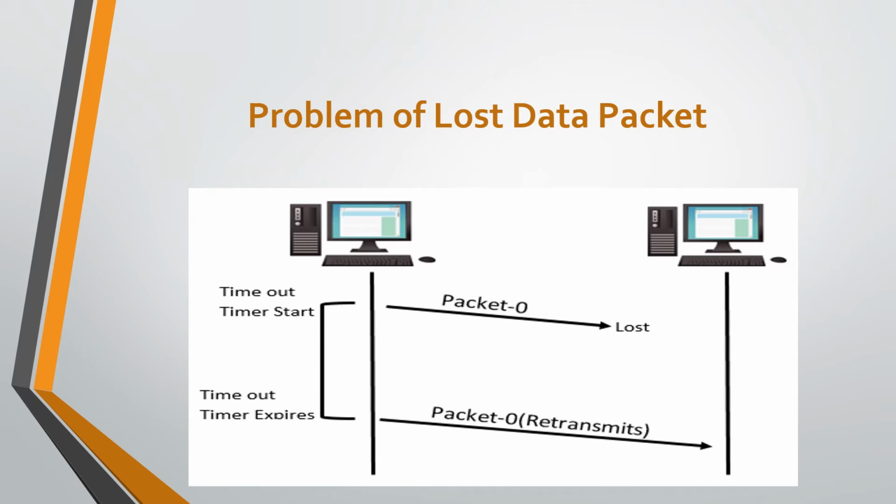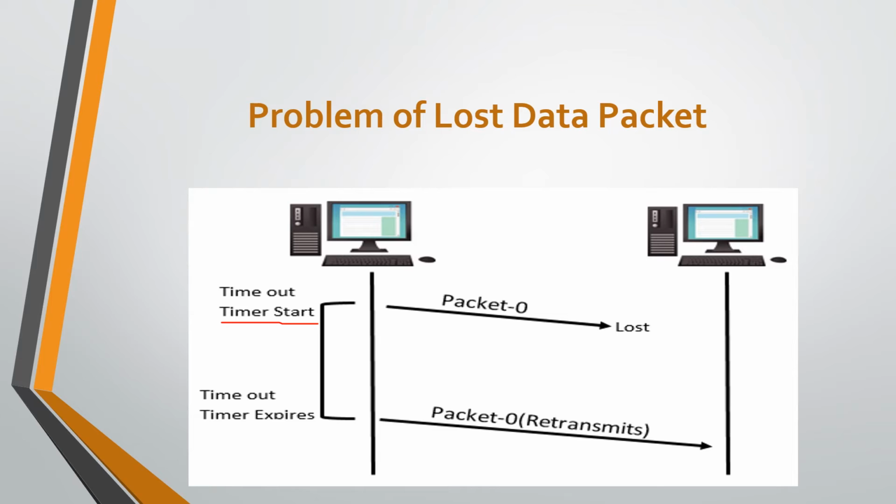After sending the data packet to the receiver, the sender starts its own timer. If the data packet gets acknowledged before the timer expires, the sender stops the timeout timer and sends the next frame. But if the timer goes off before receiving the acknowledgement, meaning the timer expires before the acknowledgement related to that packet arrives, then retransmission of the same packet will be done by the sender.